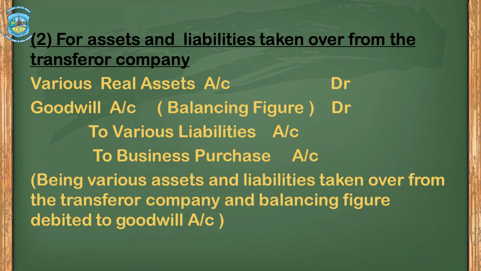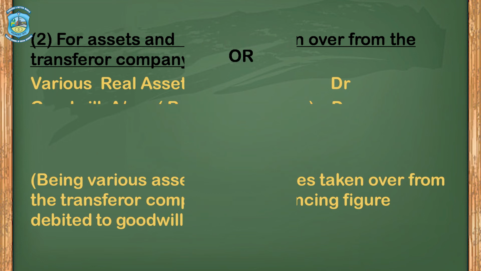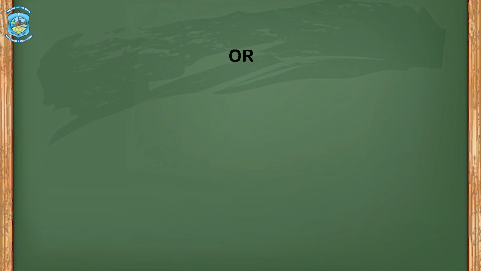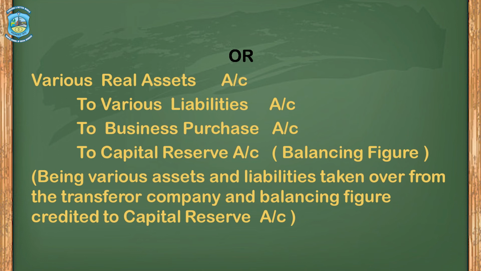So if the assets are less and the liabilities are more, the balancing figure would be goodwill in the debit side. Or if the liabilities are less, the assets are more, the journal entries would be various real assets account debit to various liabilities account, to business purchase account, to capital reserve.